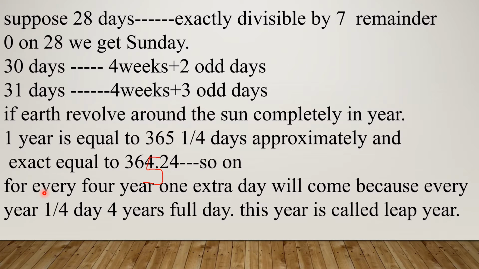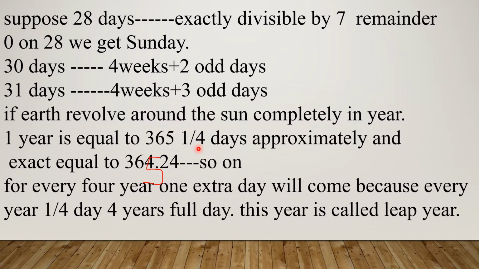So for every 4 years we get one extra day, because we don't consider the 1 by 4 every year. So after 4 years, the four 1 by 4s become 1 day. So we will add one extra day in February. Usually February has 28 days. We add one extra day in February in the leap year. So a leap year has 366 days and 2 odd days.